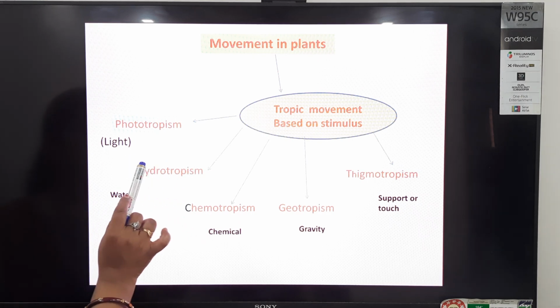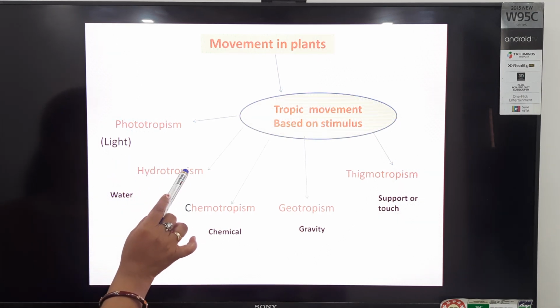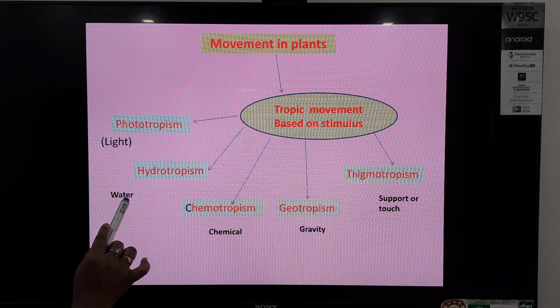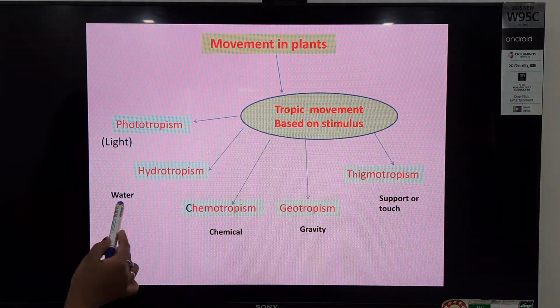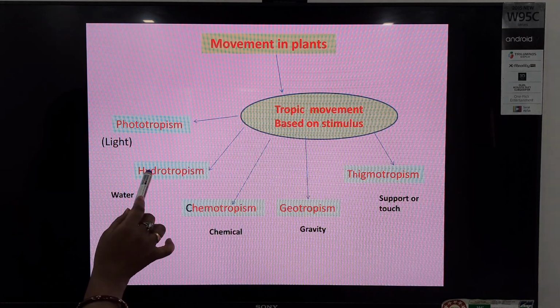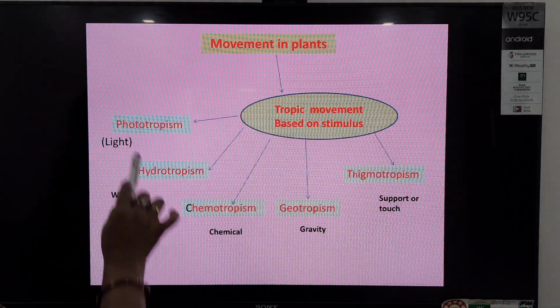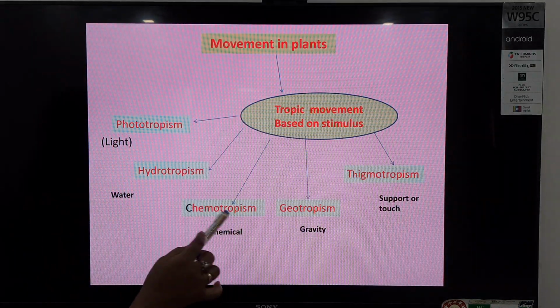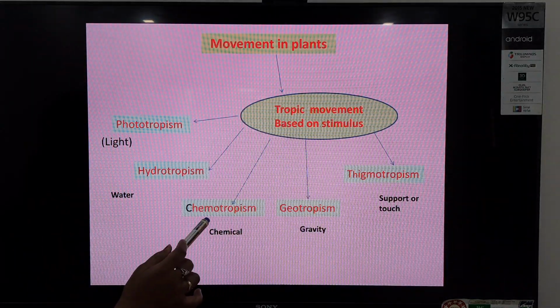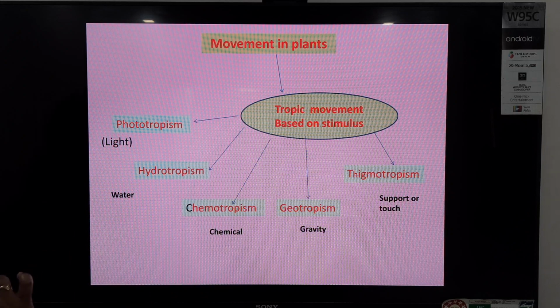In hydrotropism, the plants show movements towards the water or move away from the water. So this is known as hydro. What is the meaning of hydro, students? Water. Photo means light. And chemotropism means here the plants show movements towards the chemicals.